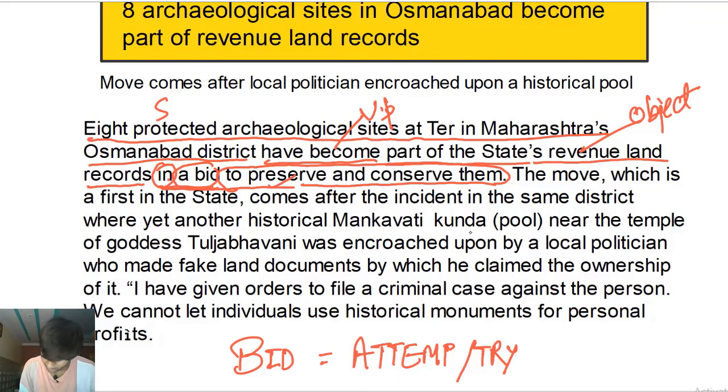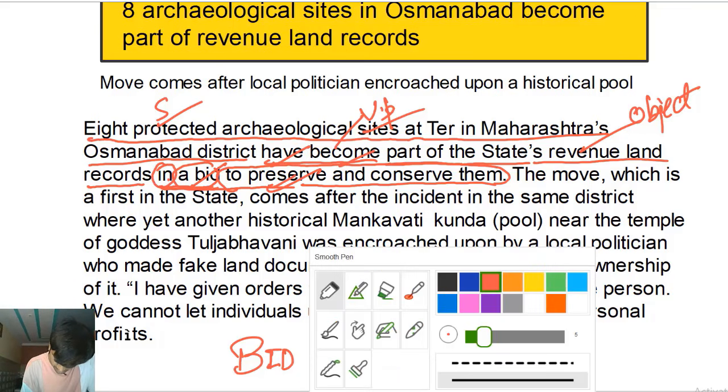So 8 protected archaeological sites there in Maharashtra's Osmanabad district have become what? This part of the state's revenue land. Why? In a bid to preserve and conserve them. All right, this is a simple sentence which has the subject, which has the verb phrase, helping verb and main verb. Have is the helping verb, become is the main verb. Object is part of the state's revenue land records, and then we have a modifying phrase that is in a bid to preserve and conserve them, which is a prepositional phrase. And this prepositional phrase has two phrases, a noun phrase and an infinitive phrase. All right, let's remove it.